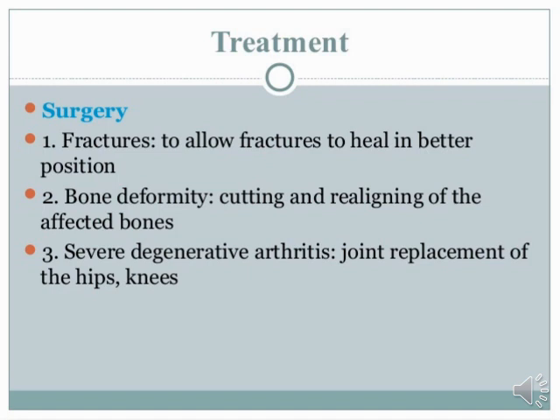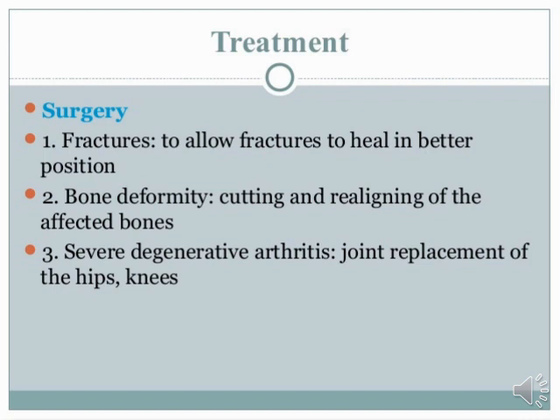Now the third kind of surgery is for severe degenerative arthritis. It also happens with Paget disease and is another kind of complication. In this condition we do a joint replacement of the hip and knees. So these are the surgical options for Paget disease, used if Paget disease creates problems like fracture, bone deformity, or severe degenerative arthritis. Now we will see the next thing about Paget disease.